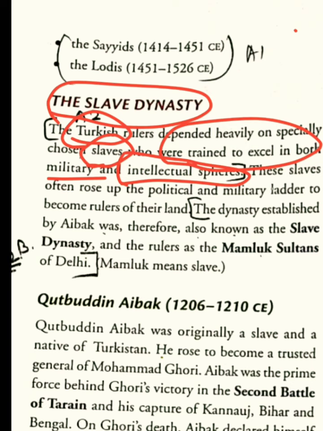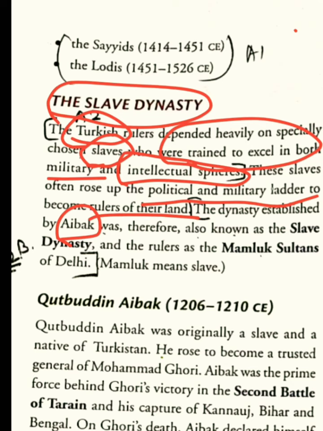These slaves often rose up the political and military ladder to become rulers of their land. Slowly they rose above their level, climbing the military and political ladder, and later they became rulers. We have seen this in the case of Qutb-ud-Din Aibak. The dynasty established by Aibak was therefore also known as the slave dynasty, as Qutb-ud-Din Aibak was one of the slaves of Muhammad Ghori.